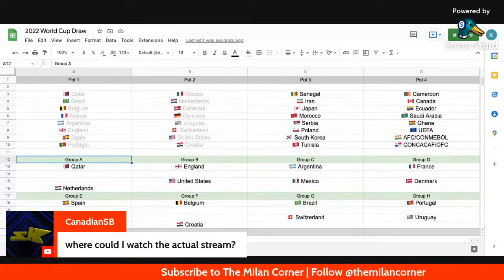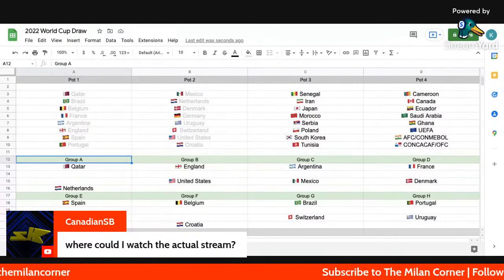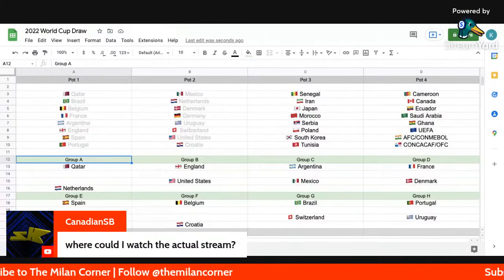So we are popping into Pot 3 now. I love the pace at which this is moving. I can't be watching this for 45 minutes. No dance performances. Nothing's happening. No breaks. They're just going straight with the draw. I think they have to do the draw in one go because they don't want it to be looked back on and said, hey, when they went into the break, some nefarious stuff was done.